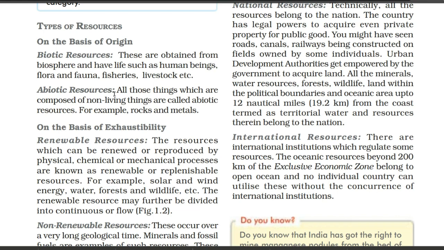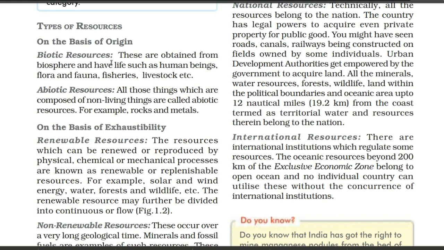Before reading, our study and revision should be like this: before reading any line, we should know what we are going to read in that para or in that line. So understand the headings every time, because if you understand the heading, it is very easy for you to learn, remember and write in the exam. Then you have to write the 3, 4, 5 lines in the answer sheet.